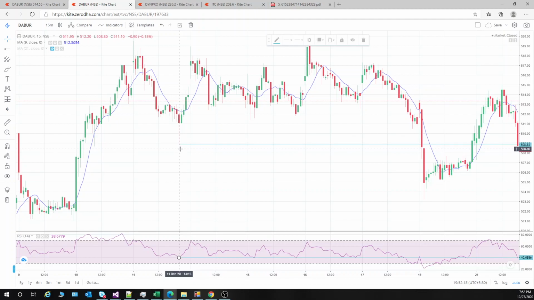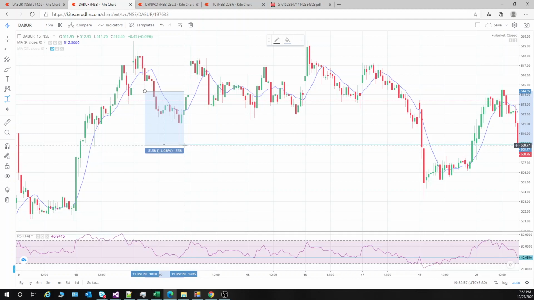Okay. So if you see, 514 you have taken and 508 it came. So what is the profit you are running with? 514 minus 508, so somewhat around you are getting 6 to 7 rupees profit. And your stop loss was 519, so 5. So 6 rupees profit and you are getting a good lot of money over here. So you can check here.